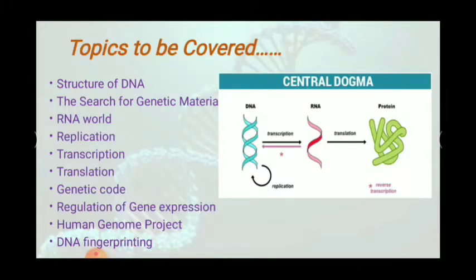So you can easily see the topics which are going to be covered in this particular chapter. First is the structure of DNA, where we will discuss the double helical structure of DNA. Then the search for genetic material, RNA world, where I'll be teaching you the structure of RNA and different types of RNA. Then replication, transcription, translation, genetic code, regulation of gene expression, human genome project, and DNA fingerprinting. Isn't it a very interesting chapter? It is. Please listen carefully.